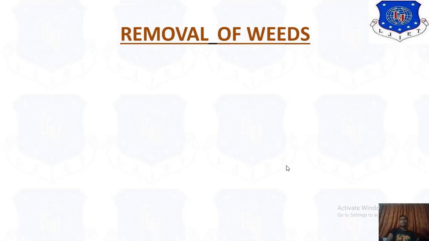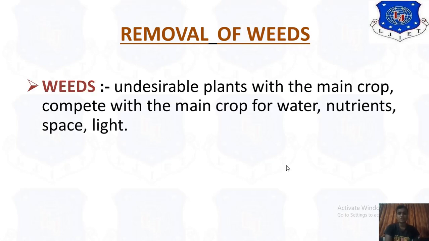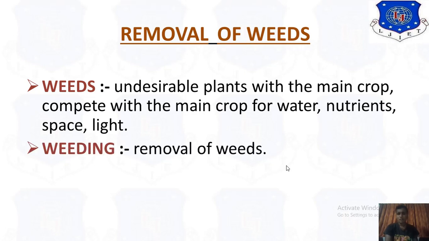Now after supplying the water, our seeds will be ready. Now we have to remove the weeds. Okay, that method is called weeding. Okay, weeds are undesirable plants that compete with the main crop for water, nutrients, space and light. Okay, so the removal of undesirable plants is called weeding.